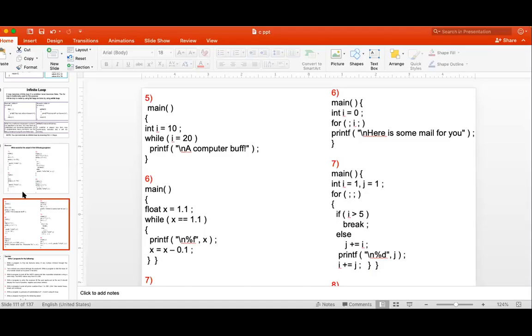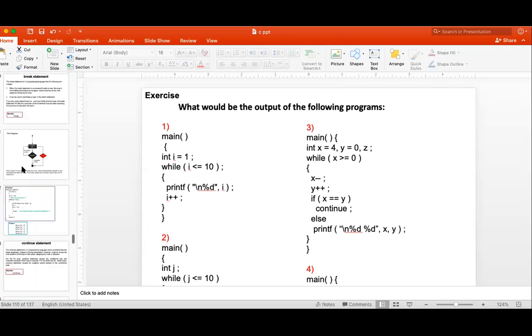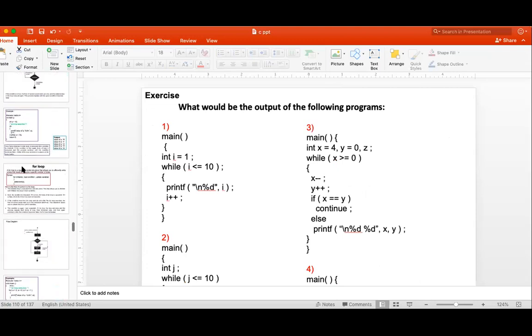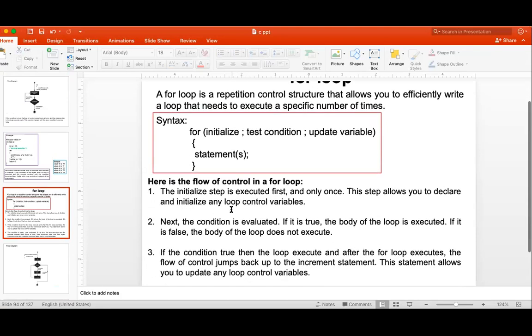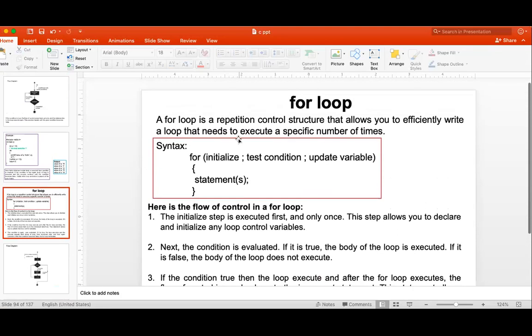Okay. So we'll move forward, and your next topic is the for loop. Today we are going to cover three topics: for loop, break, and continue. Before this, we have seen two loops, while loop and do while loop. We know that do while loop is an odd loop. Why odd loop?